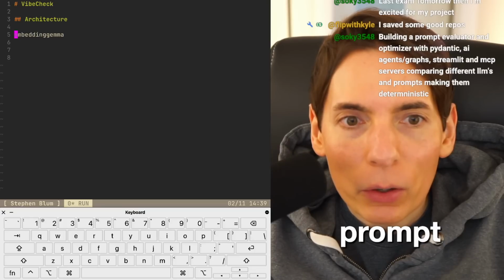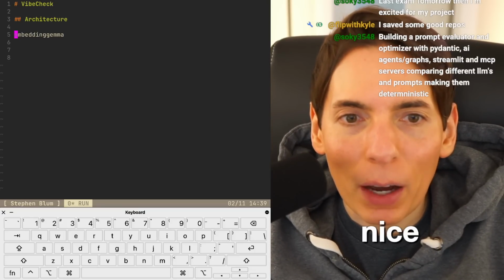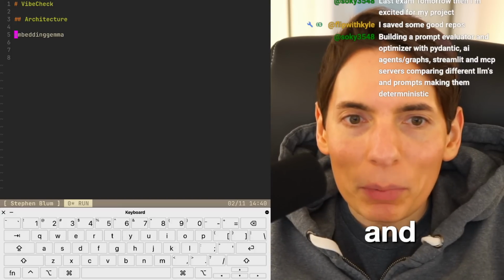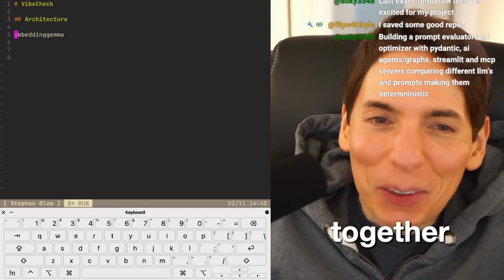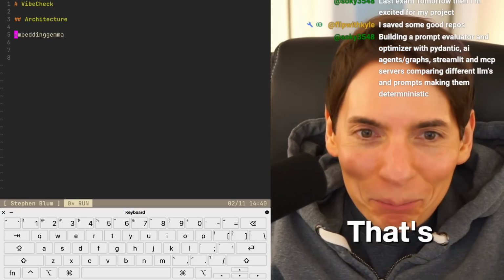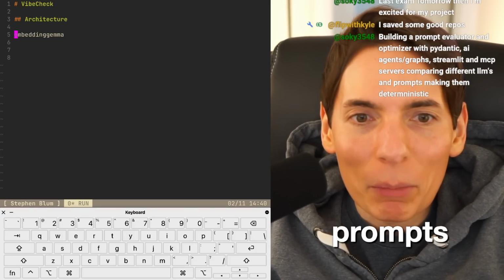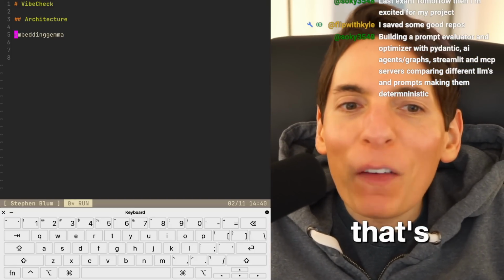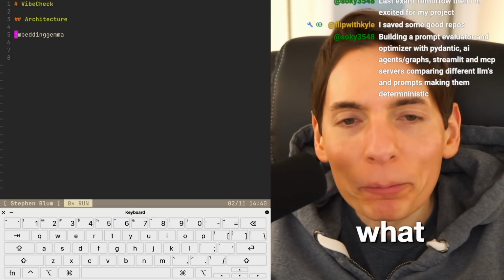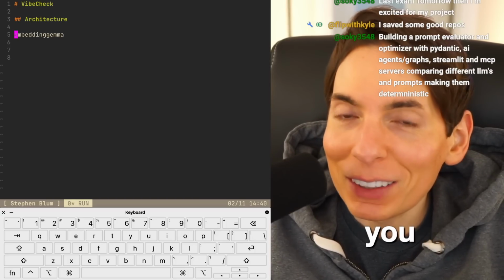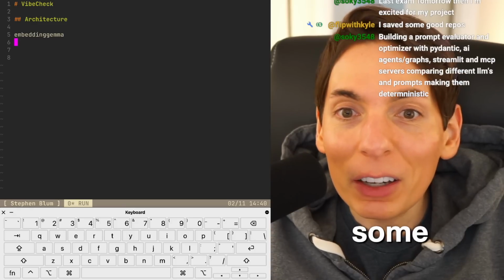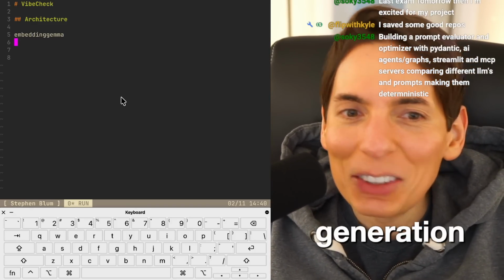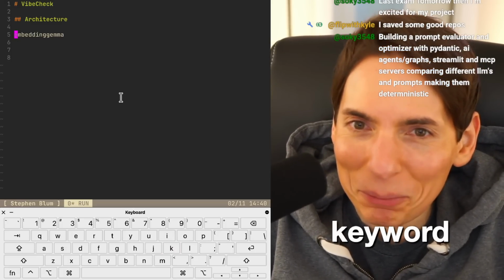Building a prompt evaluator. Oh, very nice. An optimizer with Pydantic AI agent graphs, Streamlit, and MCP servers. You're putting everything together so cute. That's great. Comparing the different LLMs and prompts, making them deterministic. Very nice. I like that idea. That's great. You found every possible word. What else? What are you missing? You're missing LangChain, maybe? Are you using LangChain? What else could you add in there? You have some similarity, some vector databases, some RAG, retrieval augmented generation. You almost got every keyword.